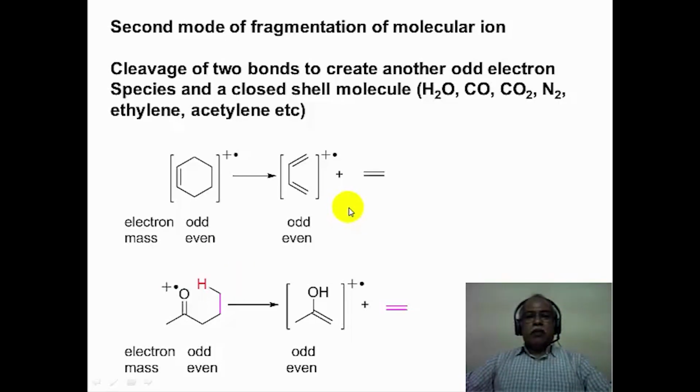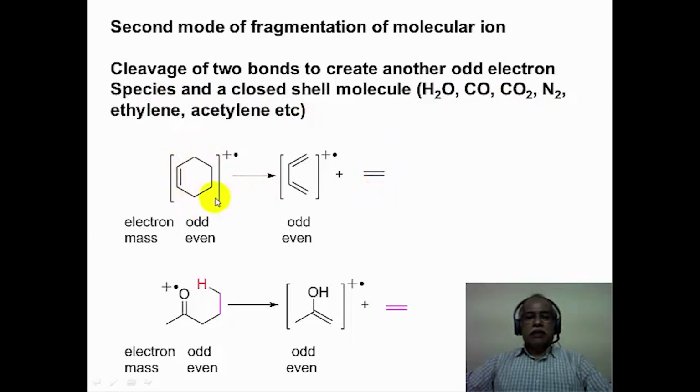The second mode of fragmentation of a molecular ion is to cleave two bonds. This typically happens when you have something like a retro-Diels-Alder reaction taking place or a McLafferty rearrangement kind of a rearrangement. In all of this process, a closed shell molecule such as water, carbon monoxide, carbon dioxide or nitrogen, ethylene, acetylene, these are simple molecules which are released during the course of the fragmentation.